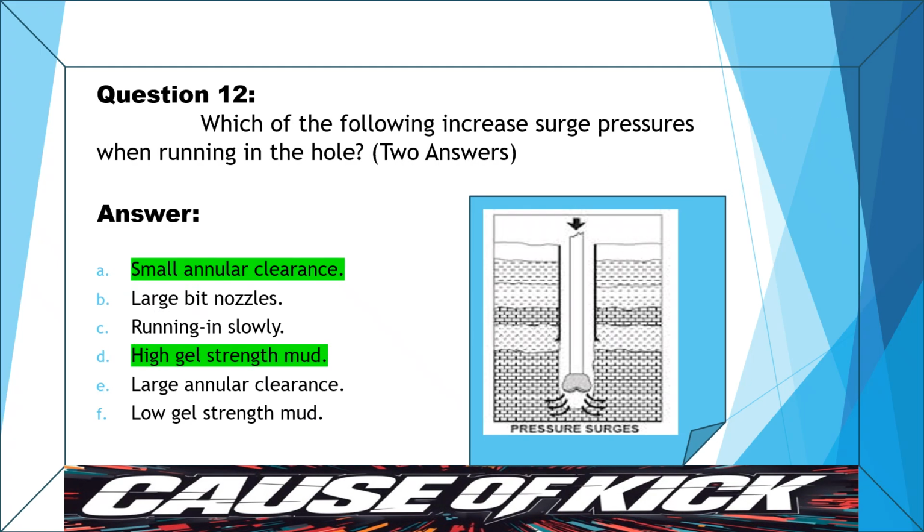Question. Which of the following increase surge pressures when running in the hole? Small annular clearance restricts mud flow in the annulus, increasing resistance and surge pressure. High gel strength mud creates more resistance to movement, causing higher surge pressure when running in hole.